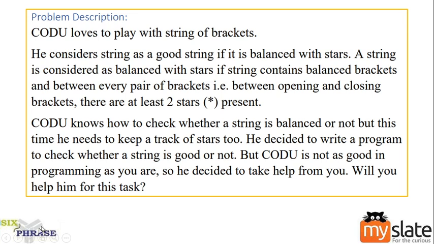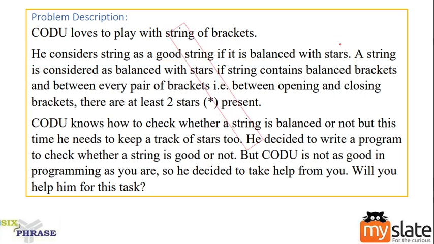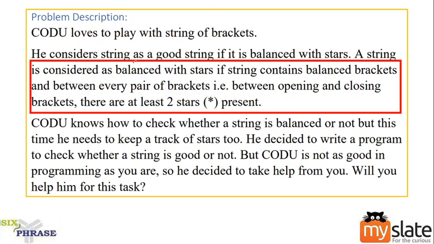Right. So in the question, they are telling us that Kodu loves to play with strings of brackets. He considers a string as a good string if it is balanced with the stars. So, what do they mean by balanced with the stars? Look at the next line for that. A string is considered as balanced with stars if it contains balanced brackets and between every pair of brackets there are at least two stars present.